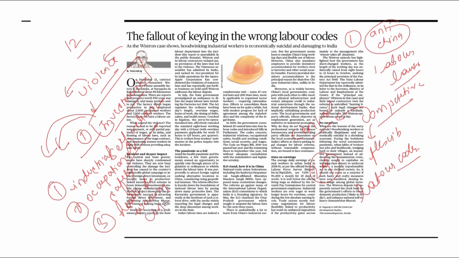Working conditions. This is the other area. Social security and wages. So these are different categories of labor codes introduced by India. The Code on Wages Bill was passed last year, and the remaining three in September this year. So again, there is a great challenge in front of the state government, the Karnataka government also, to restore the climate or the working conditions which is there in the company.